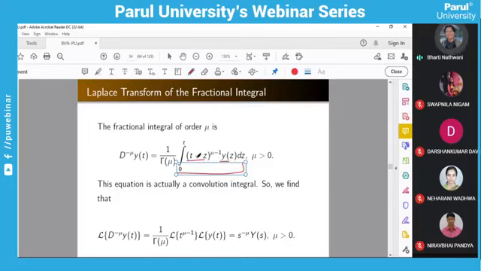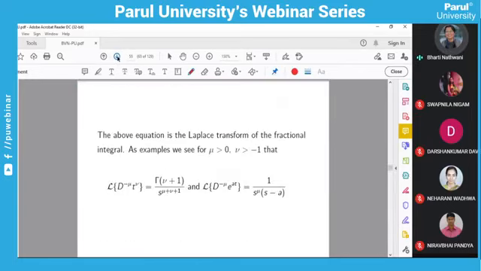This function is t raised to mu minus 1, and this is y(t). So ultimately you will reach this, because you know the Laplace transform of t raised to mu. We did that. And we are assuming the Laplace transform of y(t) is capital Y(s). So this way you can find the Laplace transform of the integral operator.